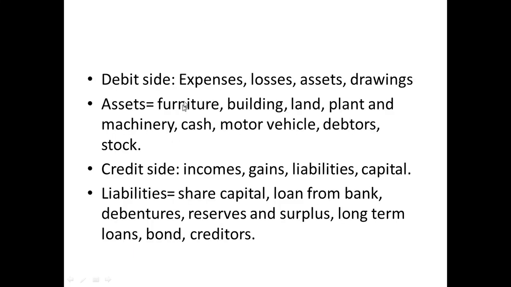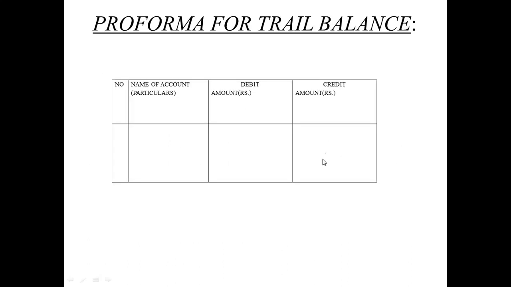What are the four things? If expenses, losses, assets and drawings have been given, you need to take that name and amount on the debit side. Whereas if liabilities, incomes and gains have been given, you are going to take the amount on the credit side. Okay, I hope I made it clear.